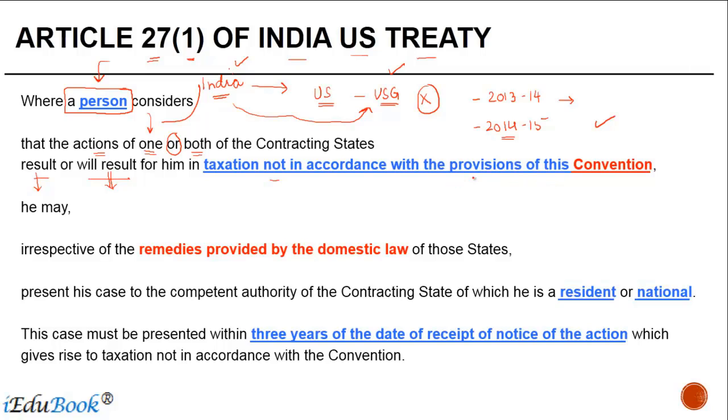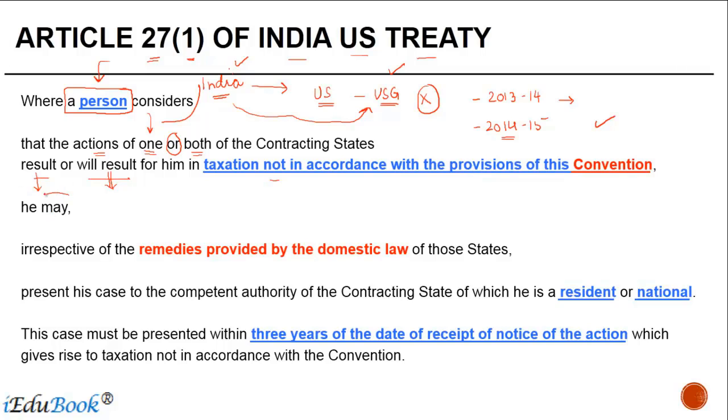So basically, what is going to happen is the taxation that he is going to suffer, he should have a belief that this is not in accordance with the provisions of the treaty. If he believes that the taxation is not as per the domestic laws, MAP cannot be invoked.